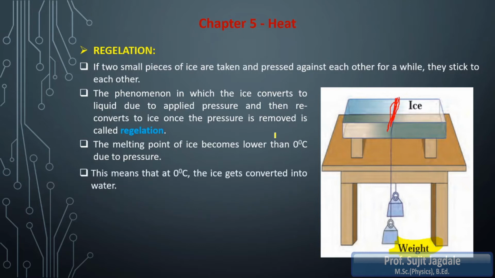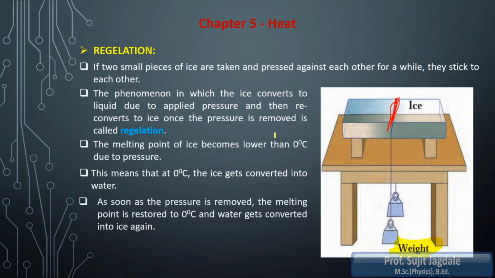This means that at 0 degrees Celsius the ice gets converted into water. Actually the temperature remains the same, but due to the pressure its melting point shifts below 0 degrees Celsius, and so the ice is converted into water when pressure is applied by the thread.